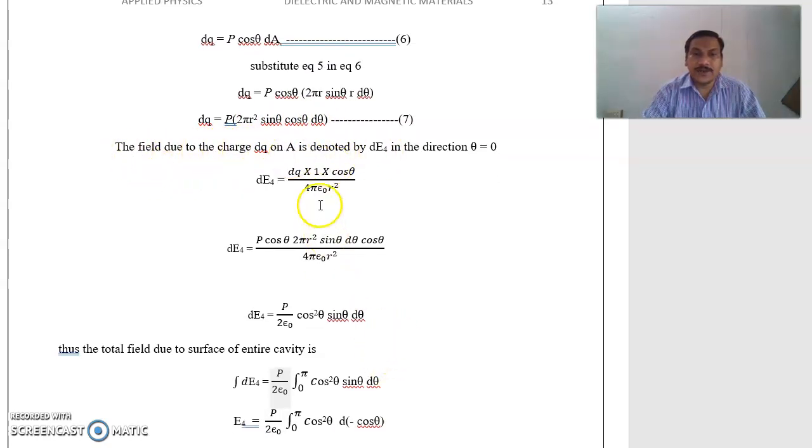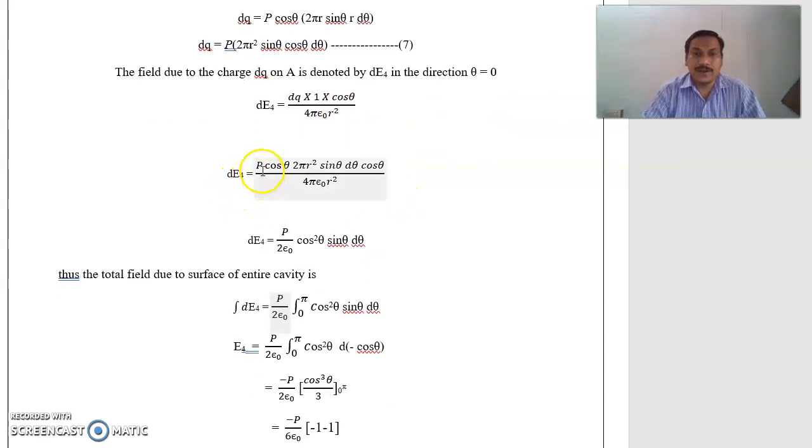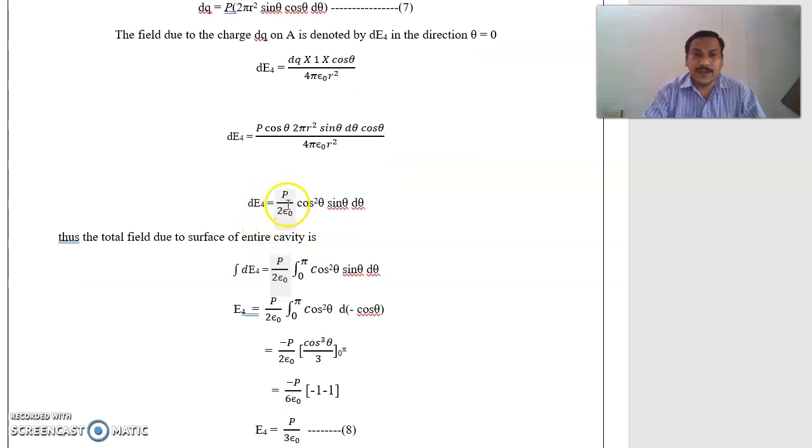The field due to charge dq at A is denoted by dE4, in the direction theta equal to 0, or along positive x direction. So dE4 is equal to dq into 1 into cos theta by 4 pi epsilon naught r square. So dE4 is equal to dq, which is P cos theta into 2 pi r square sin theta d theta, into cos theta by 4 pi epsilon naught r square. So 2 pi gets cancelled, 2 and 4 get cancelled. So dE4 is equal to P by 2 epsilon naught into cos square theta into sin theta into d theta.